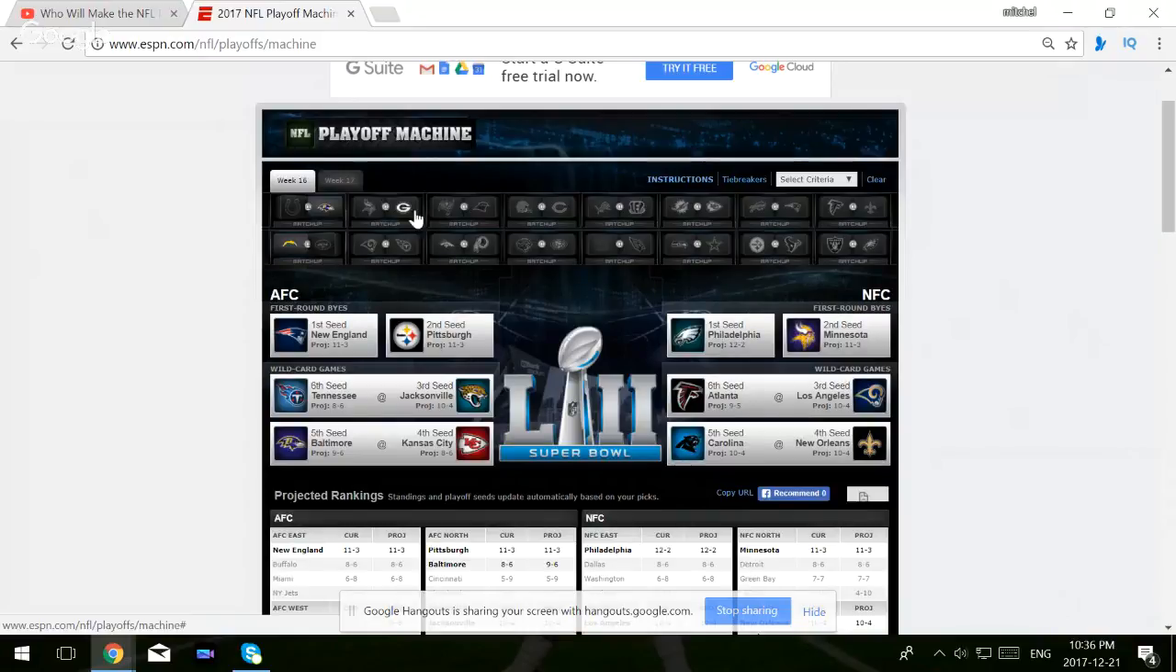Then you have Green Bay and Minnesota. This is an easy one for me. I'm going with Minnesota. No Aaron Rodgers, no hope for Green Bay. They basically mailed in the season. They have no chance to make the playoffs. So I'm going to go with Minnesota.